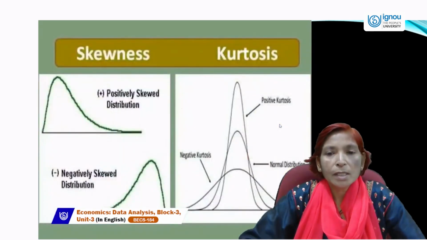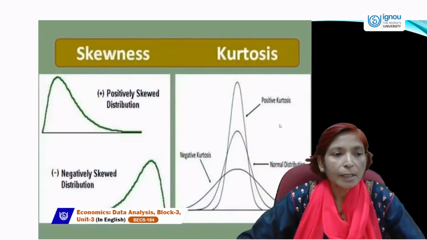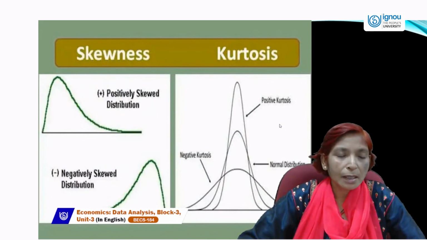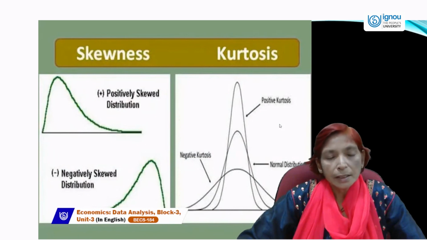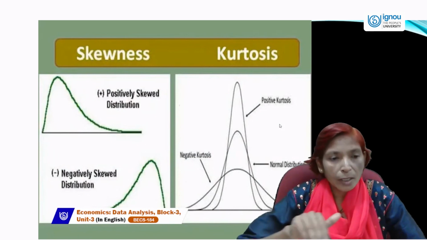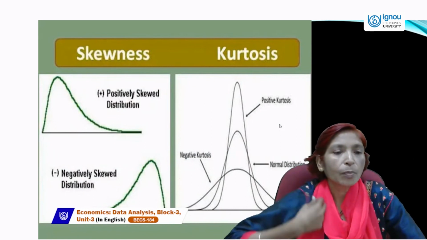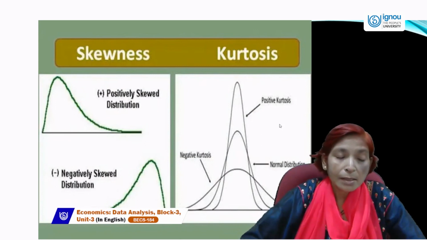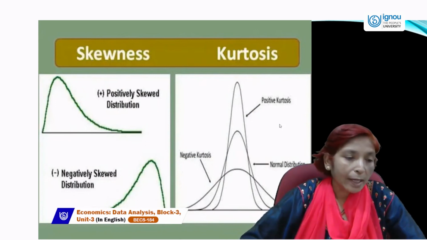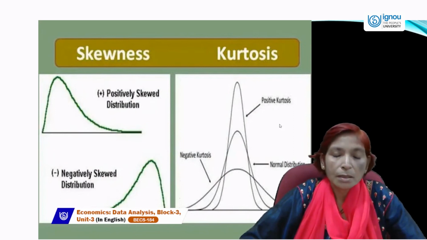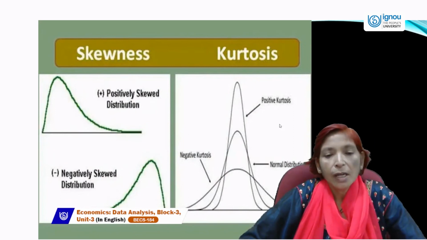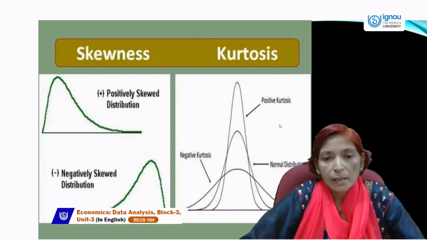Next is skewness. Skewness may be positive, may be negative. If the slope of this curve goes towards the x-axis, that is called positive skewness. And if the slope of this curve is towards the origin, that will be called negatively skewed distribution. And for kurtosis, three types of curves have been drawn.